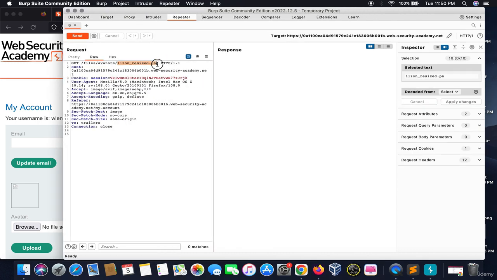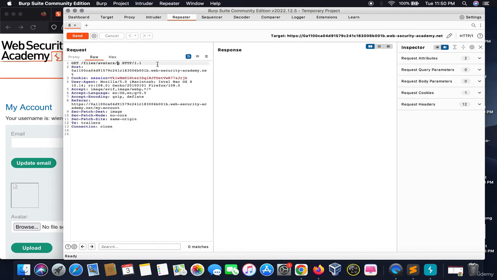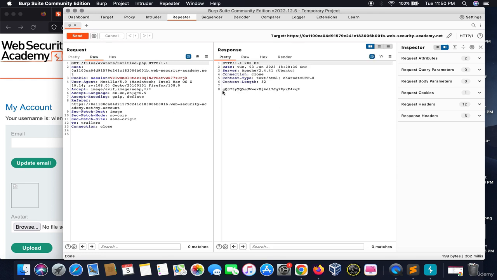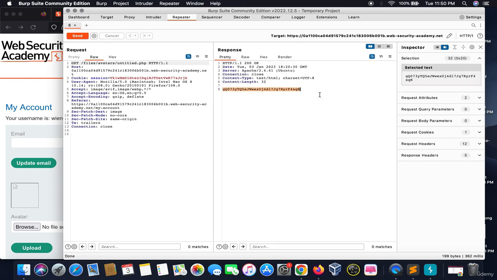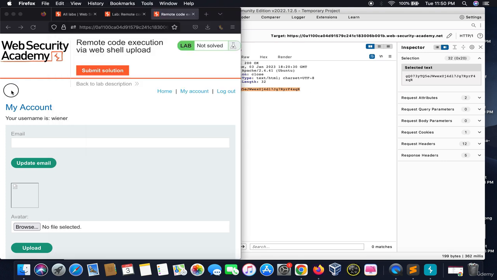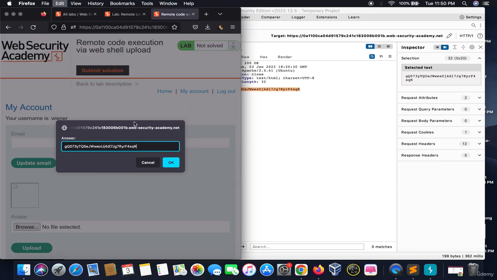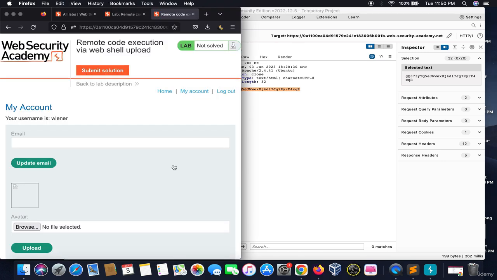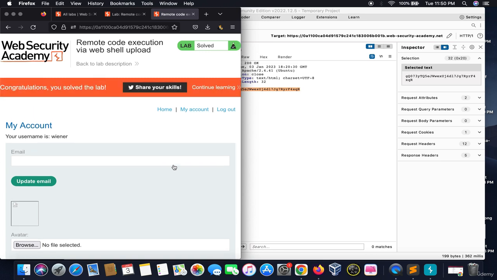So instead of that png file, I would write the name of the file which I uploaded, untitled.php, right? And I would click on send. And yeah, I got the key that we were looking for, and I would submit this key out here. And okay, the lab is solved. This is how we use a file upload vulnerability for getting remote code execution.